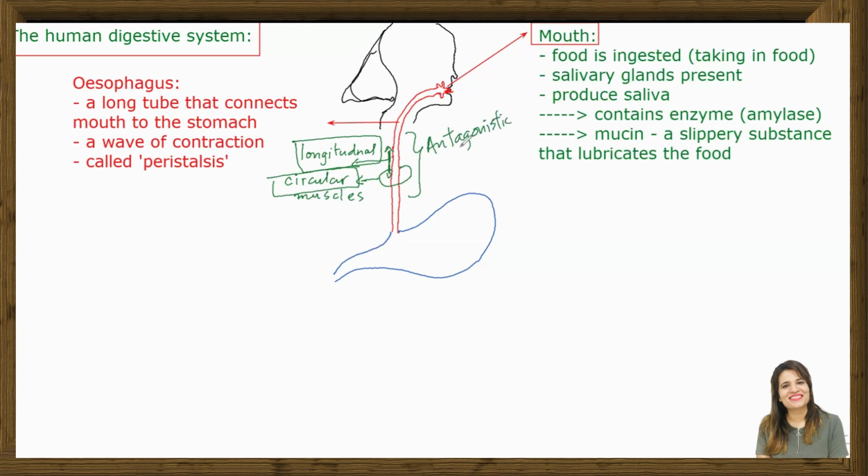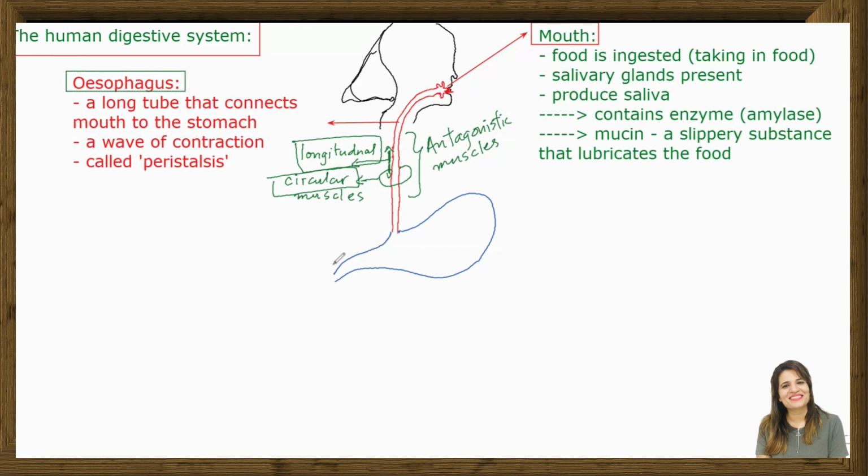muscles. In our body, we have biceps, triceps, they are also antagonistic, right? Other than that, in our eyes, we have radial muscles, we have circular muscles. They are also a pair of antagonistic muscles. Similarly, in this esophagus, we have peristalsis, which is actually the movement of longitudinal muscles and circular muscles. So because of this wave of contraction, the food moves down.